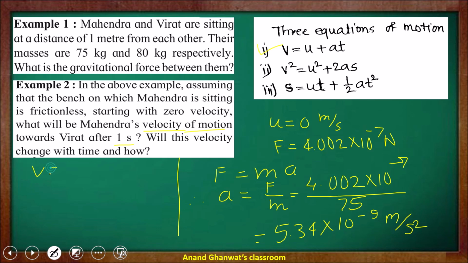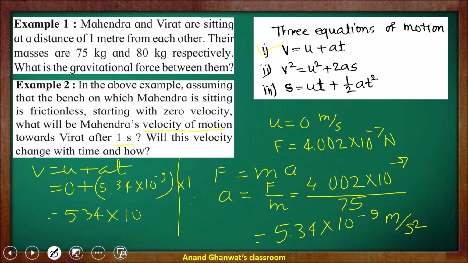The initial velocity is 0 plus the acceleration we have calculated, 5.34 into 10 raised to negative 9, into t, that is 1 second. So it is again 5.34 into 10 raised to negative 9 meter per second. So this is the velocity after 1 second. Thank you.